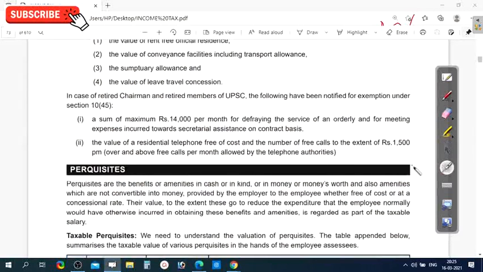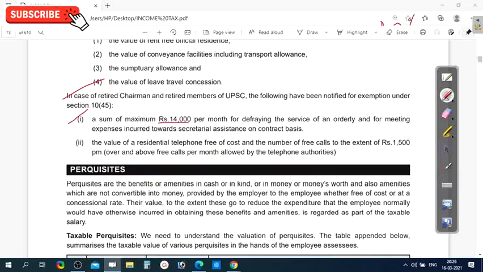Next and last one. In case of retired chairman and retired members of UPSC, the following have been notified for exemption under section 10 subsection 45. So for the retired chairman and members of UPSC, the following are mentioned as exempt from the tax. Let us see the first one.